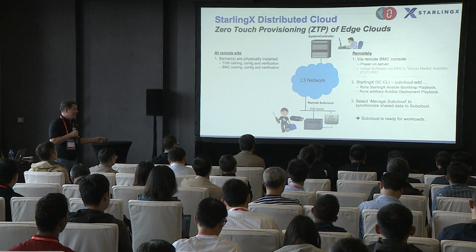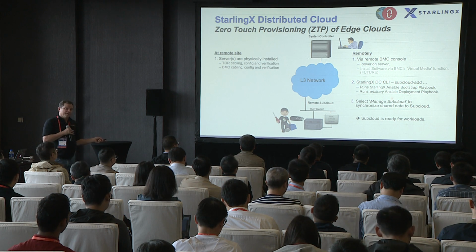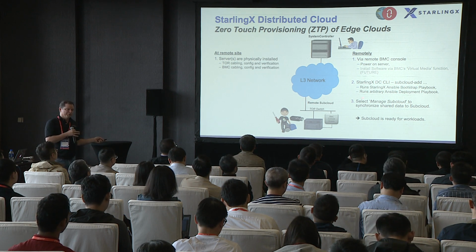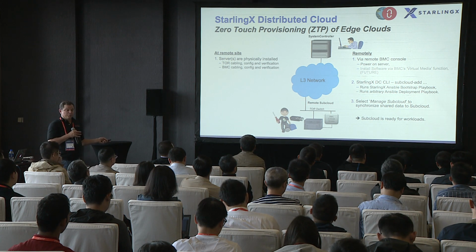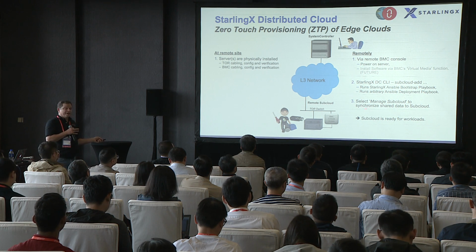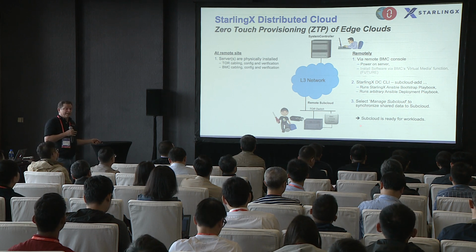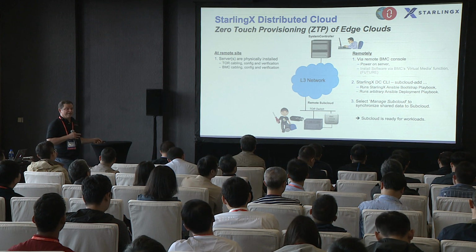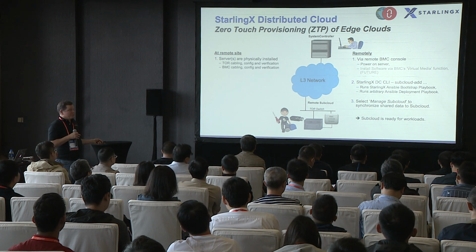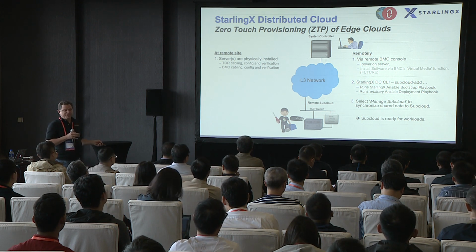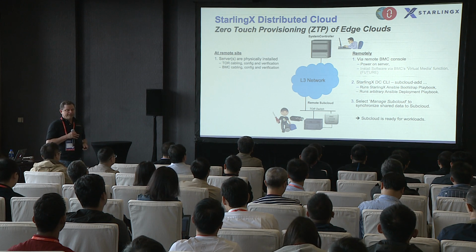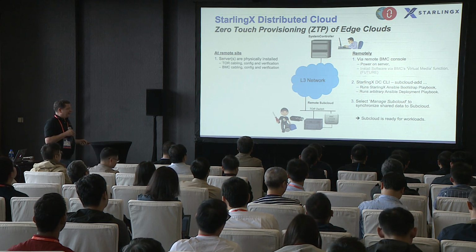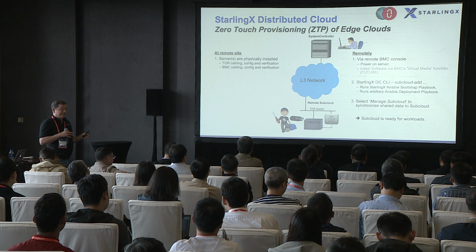It can also call an arbitrary deployment playbook where I can have scripts for subsequent configuration and deployment commands. Then step 3 is the final step at the central cloud, where you indicate that, now that I have connectivity, I'm going to manage the subcloud, which really just means I'm going to start doing fault monitoring, and synchronization of shared data and that sort of thing.